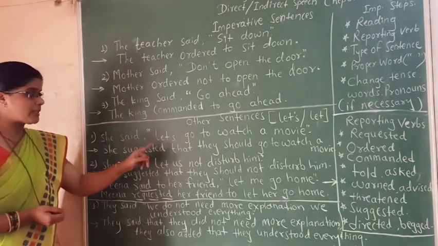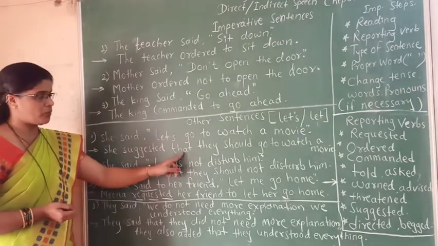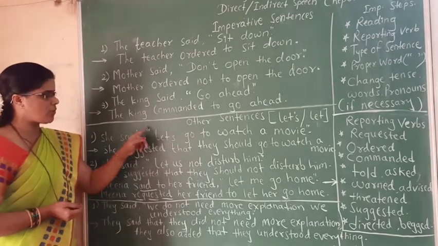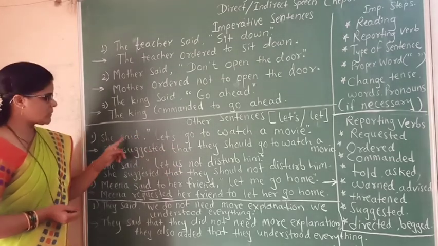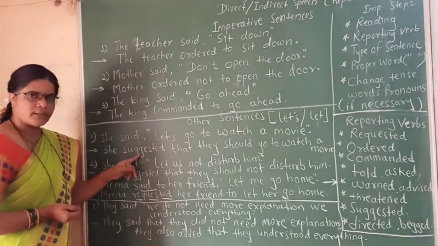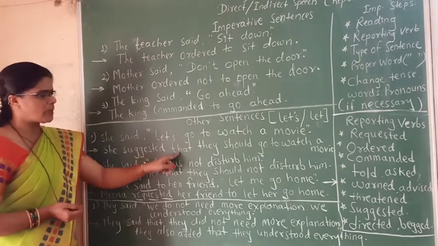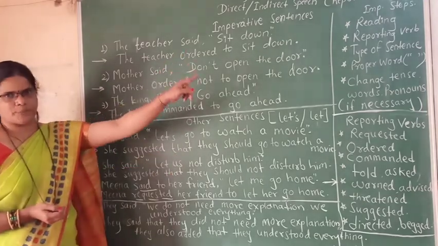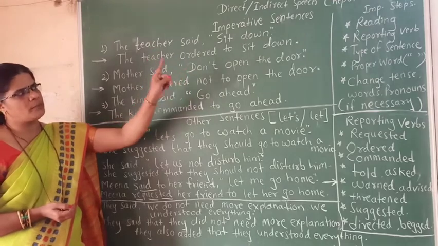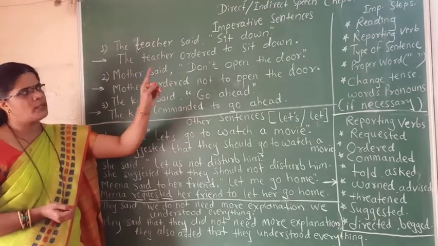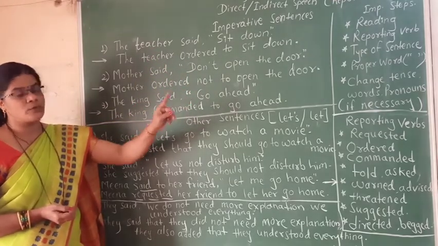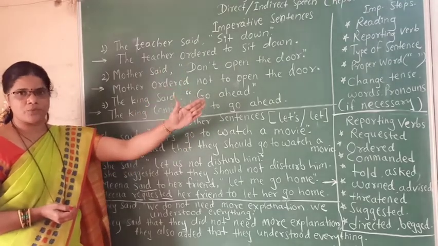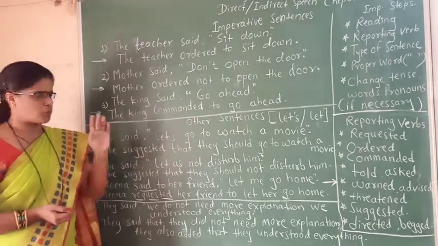She suggested that. That is the word used instead of the comma and double inverted commas. Instead of said, we have used suggested, and instead of the comma and double inverted commas, we have used that. Those steps: reading, reporting verb, type of sentence, proper word, change tense, words, pronouns if necessary. We are going to follow those steps in this sentence also.